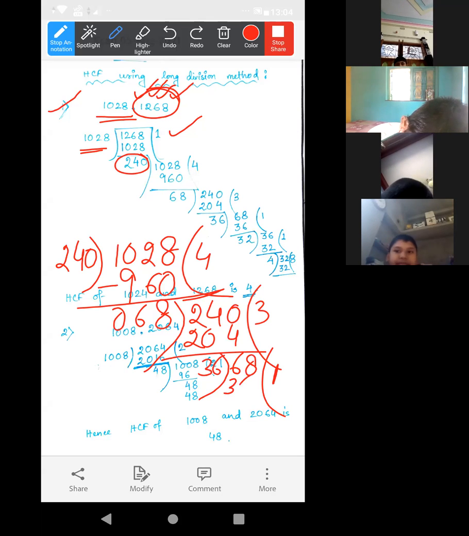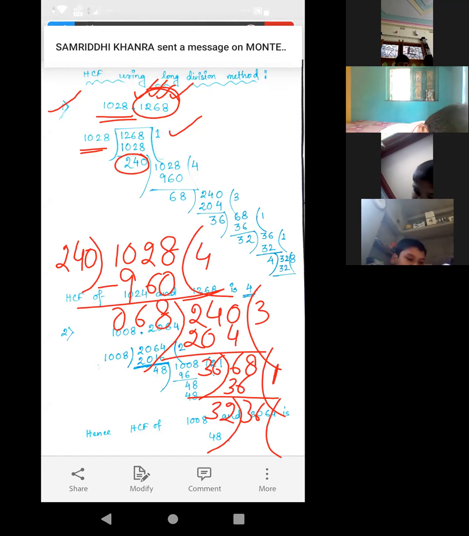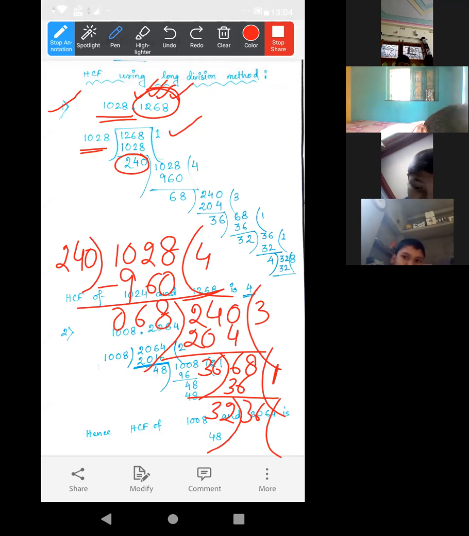Subtract, this one will be 32. Now by this 32, we have to divide 36. Continue the process until we get 0 as remainder. 32 1s are 32. It will be 4. By 4, we have to divide 32. 4 8s are 32.